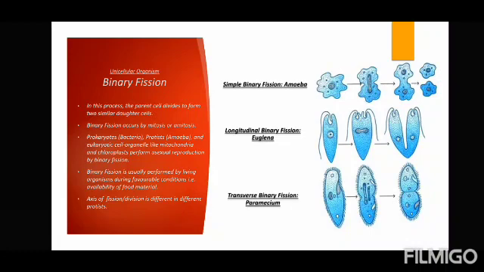It can divide vertically, it can divide horizontally, and still it will lead to the formation of two cells which are exactly the same. Here we have shown simple binary fission in case of amoeba, then longitudinal binary fission in case of euglena. You can see there are two flagella, right? A hair-like projection which you are seeing, that is a flagellum, which helps it to move. Then transverse binary fission, which is shown in case of paramecium. So there are three binary fissions: simple, longitudinal, transverse. You can remember the examples.